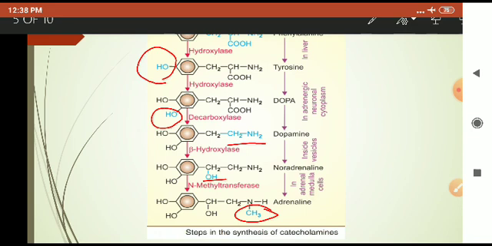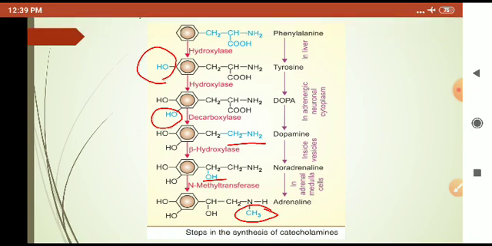And lastly, noradrenaline gets converted into adrenaline by the action of the enzyme N-methyl transferase, means there is addition of a methyl group on the nitrogen, and there is formation of adrenaline. So this is all about biosynthesis of